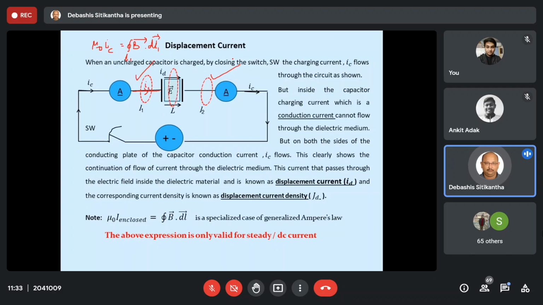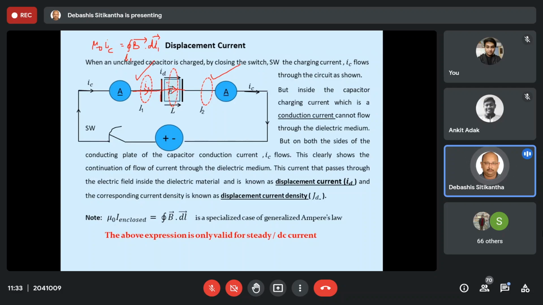Actually the problem arises inside the capacitor. Now, what is actually happening? Is there any current through this? Obviously there is a current through this. Otherwise the entire scenario or all the laws are going to be violated. That means there is some sort of flow of current through this insulating medium as well. But the problem is that we have always kept in our mind that the current is going to be conduction current. Up till one of the plates of this capacitor, it is the conduction current.